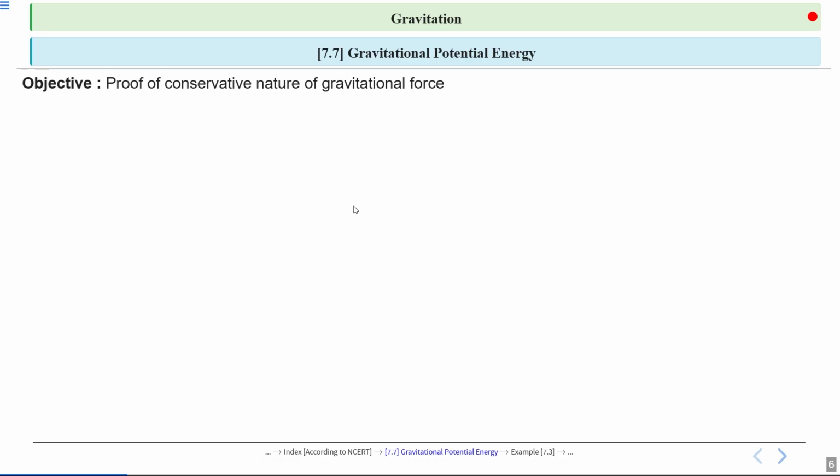Now, we are going to explore the conservative nature of gravitational force. Our aim is to prove that gravitational force is conservative. This means that the work done by gravity on an object moving between 2 points is independent of the path taken. So let's dive into the details.